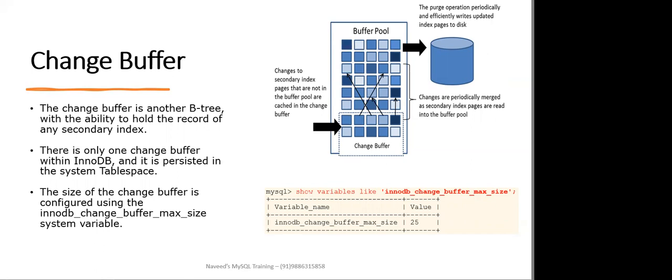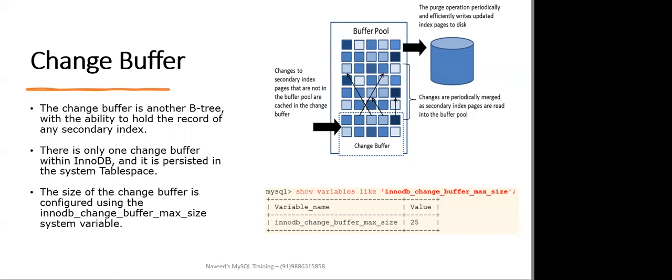What happens when a record is inserted into a table? The record is first inserted into the cluster index and then into each of the secondary indexes. So the resulting IO operations will be randomly distributed across the disk. The IO pattern is similarly random for update and delete operations. To mitigate this problem, the InnoDB storage engine uses a special data structure called the change buffer.